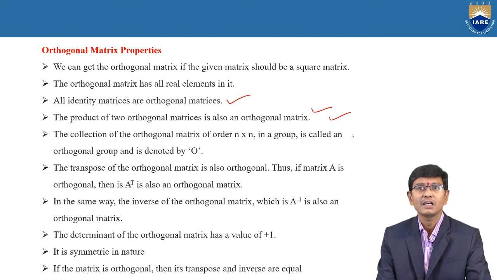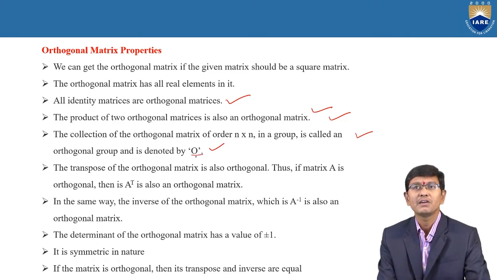And next one, the collection of orthogonal matrices of order n by n in a group is called an orthogonal group, and it is denoted by O. That means orthogonal is starting with the letter O. Therefore, it is denoted like that. The transpose of an orthogonal matrix is also an orthogonal matrix. This is also an important condition. The transpose of an orthogonal matrix is also an orthogonal matrix.